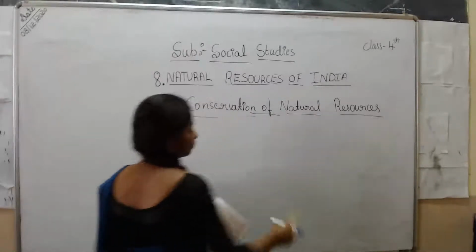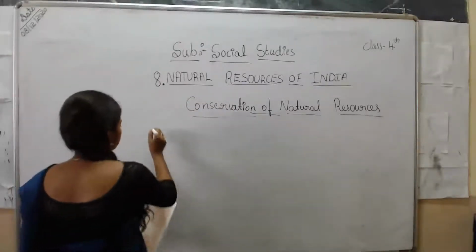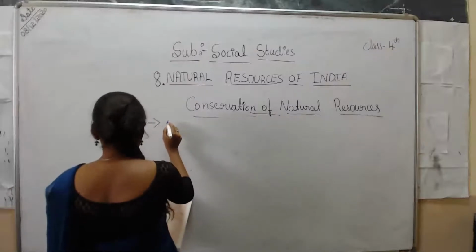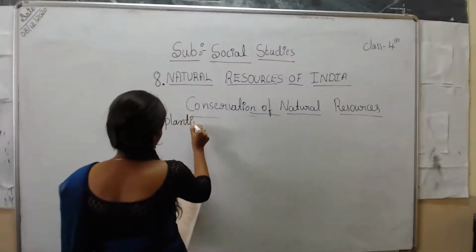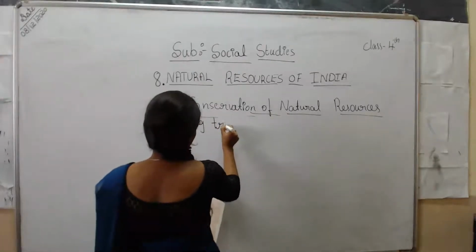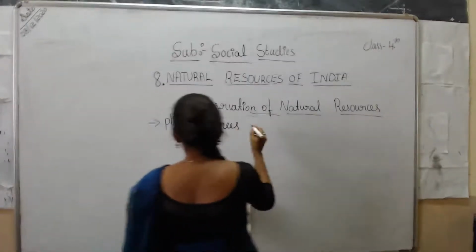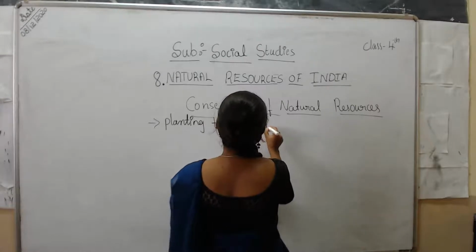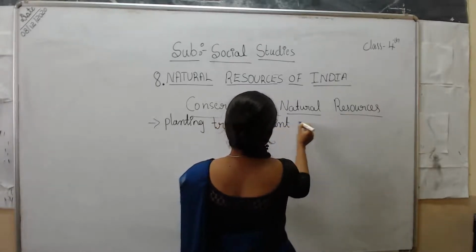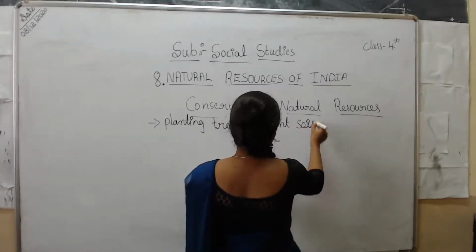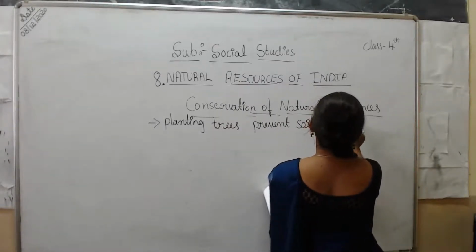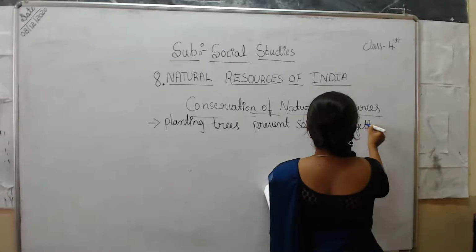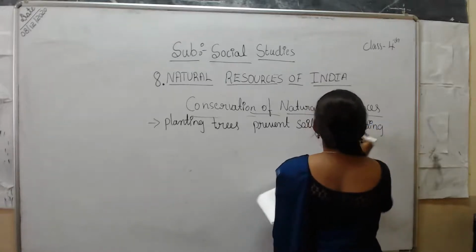The next one, the second conservation method, planting trees prevents soil from getting washed away.